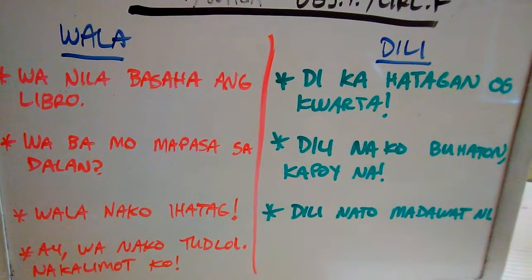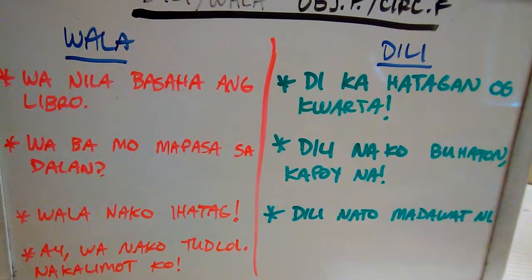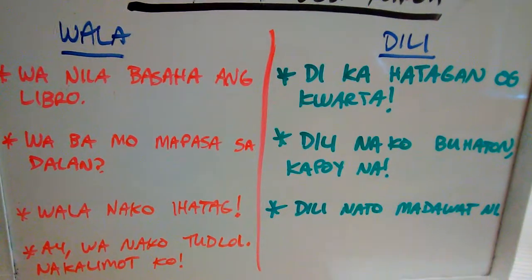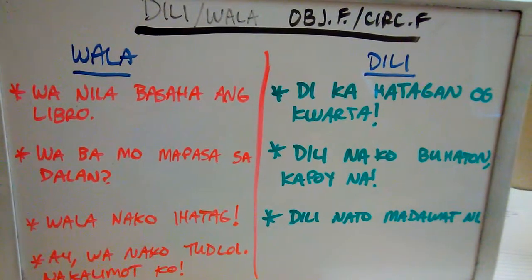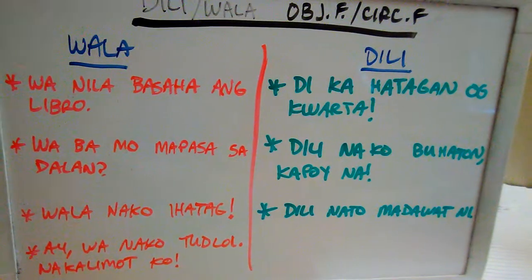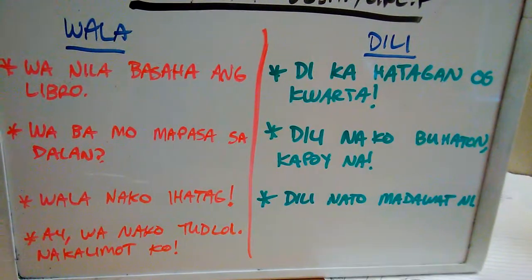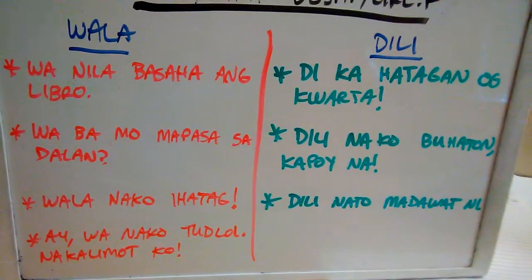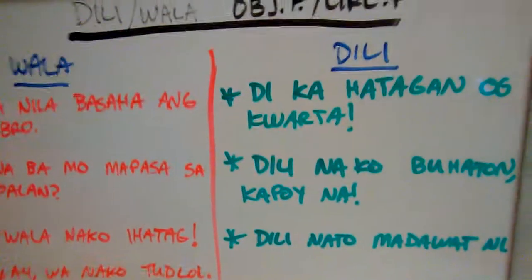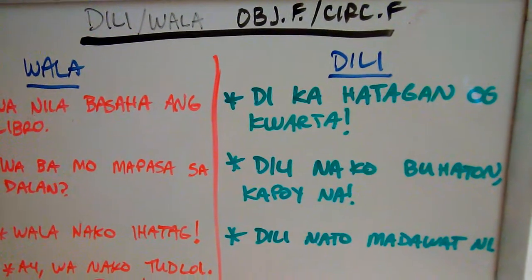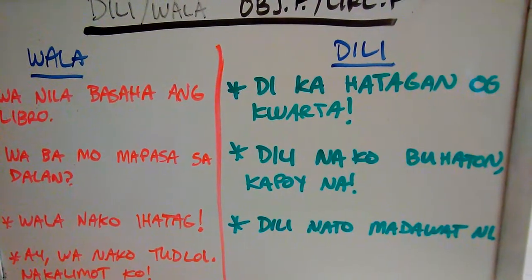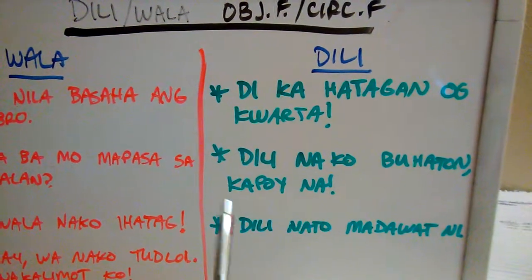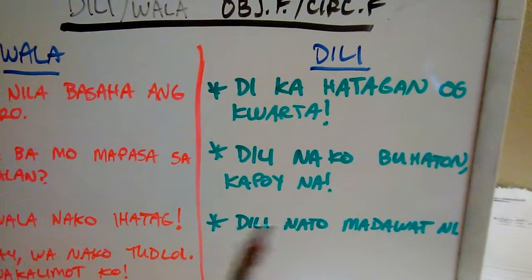Notice how none of them expresses the completed or incepted aspects, affixes, okay? None of them do. And again, with this video, I just want you to focus on the conjugations, okay? That's the important thing. The conjugations that correspond with wala and dili respectively. Now, on the dili side, we have "di kahatagan og kwarta," right? You won't be given money. You will not be given money. So di, right? Di kahatagan og kwarta.